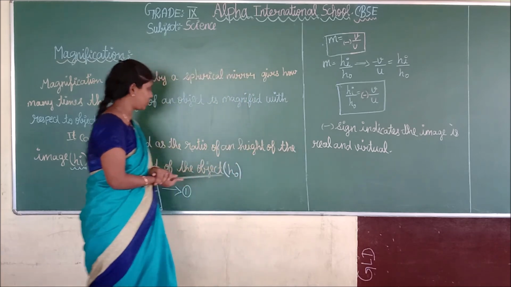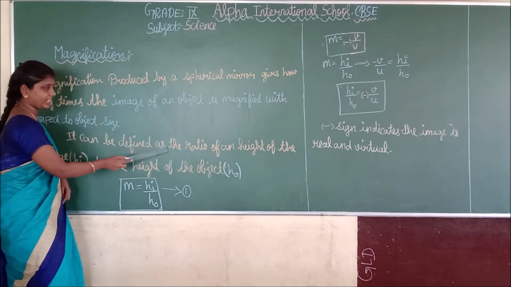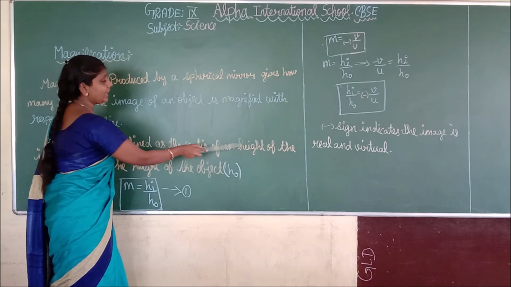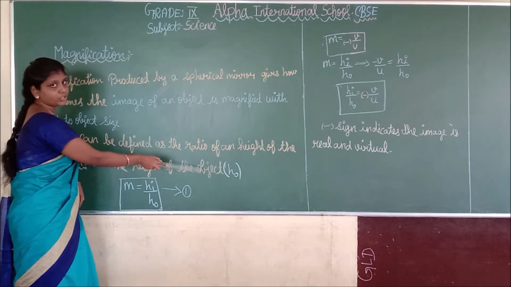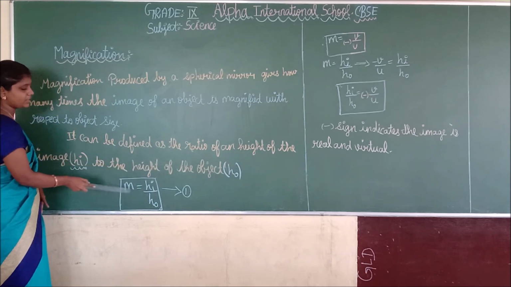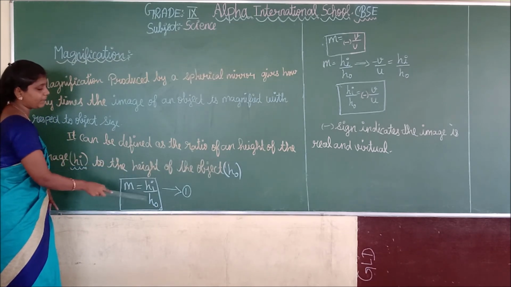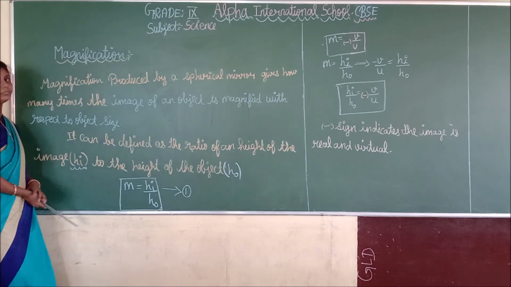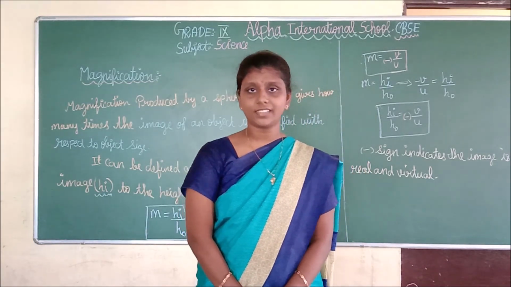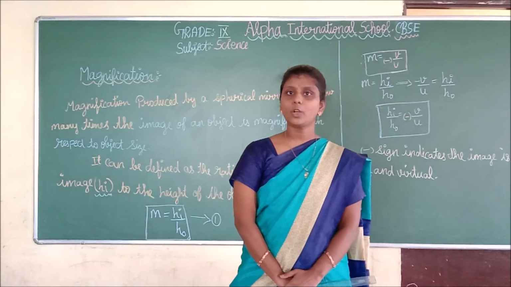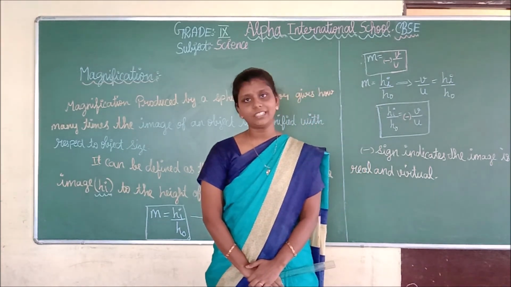What is magnification? Yes, it can be defined as the ratio of the height of the image to the height of the object. How can we define it? M = h_i / h_o. Did you understand all the concepts which we have discussed in this class? Very good. The remaining concepts we will discuss in later classes.